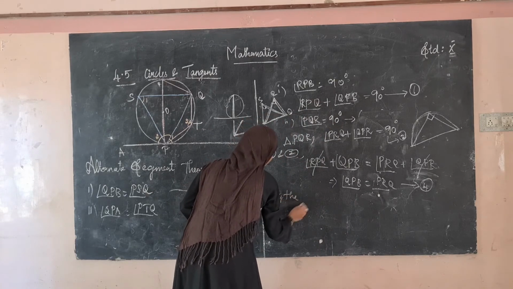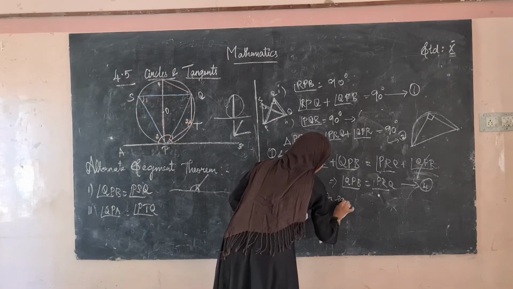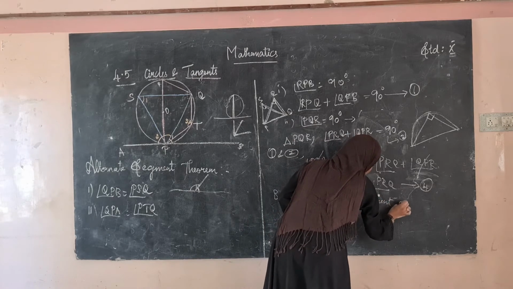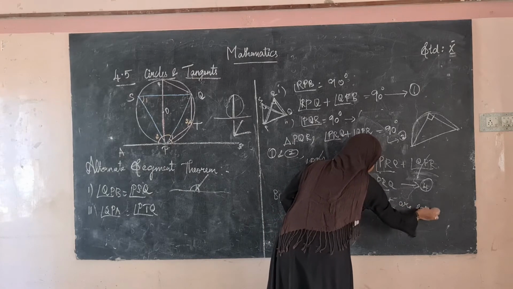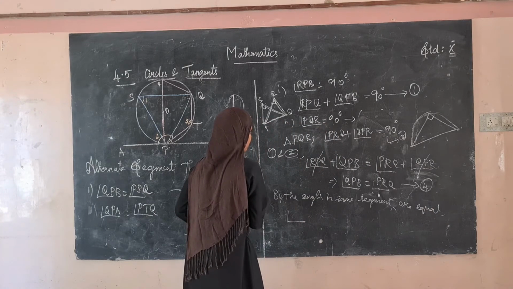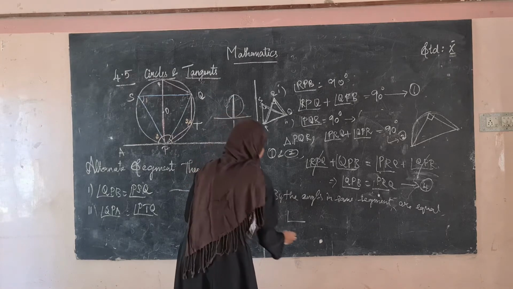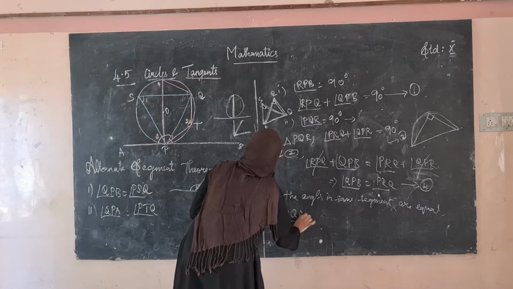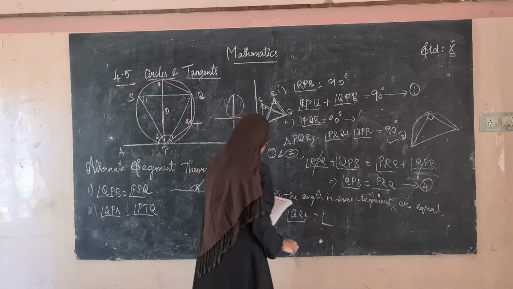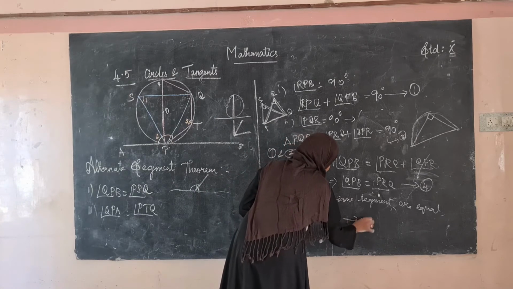By the property that angles in the same segment are equal, angle QRP is equal to angle PSQ. Now let us take this as 5.